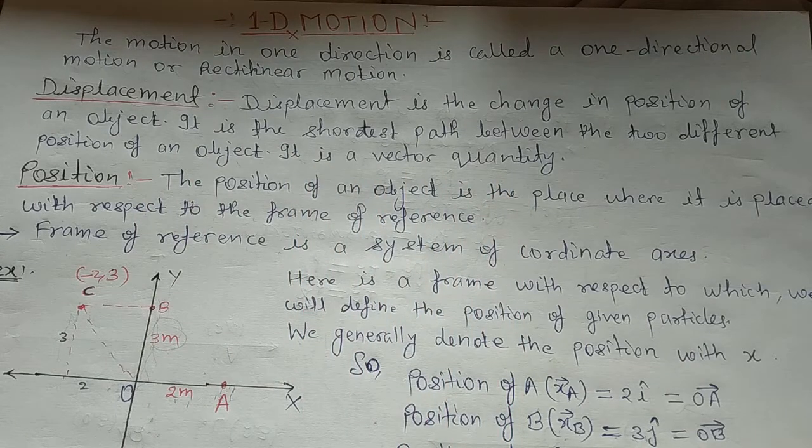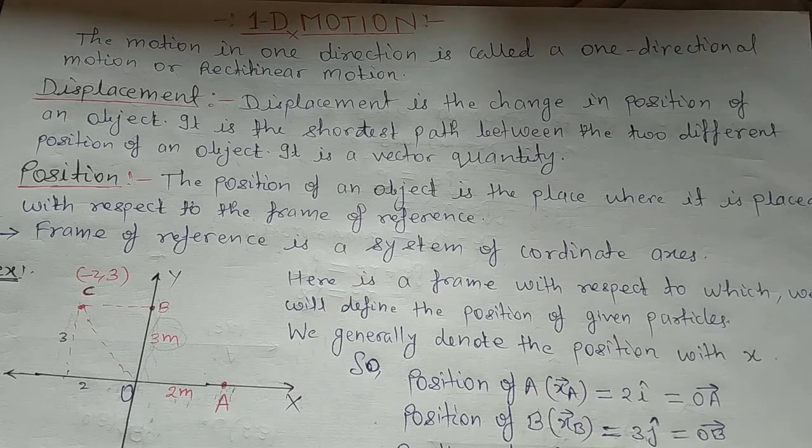So first of all, displacement is a vector quantity, and second, displacement is the change in position of an object. So first we have to understand position. It is also written in the definition that it is the shortest path between two different positions of an object. This is a very important line in the definition. Basically, displacement is the shortest path between the two positions of an object. We will see it in detail.